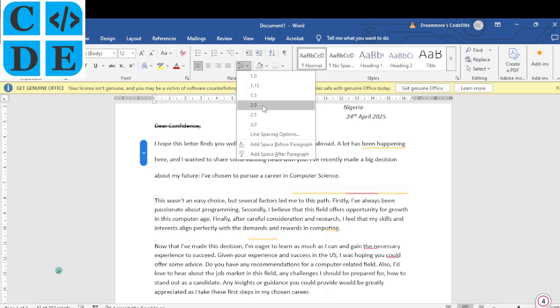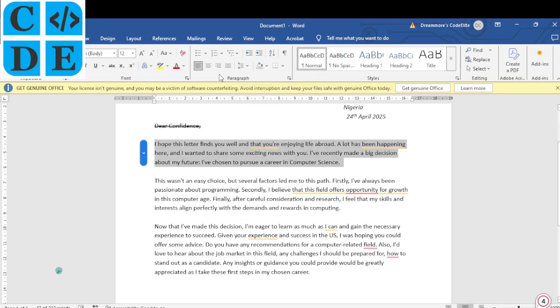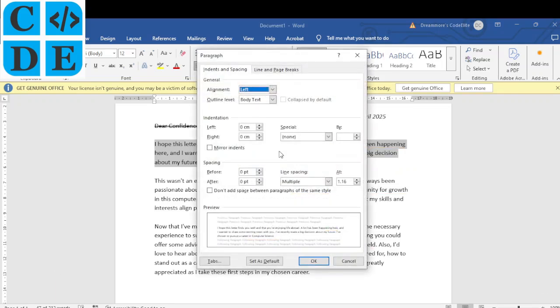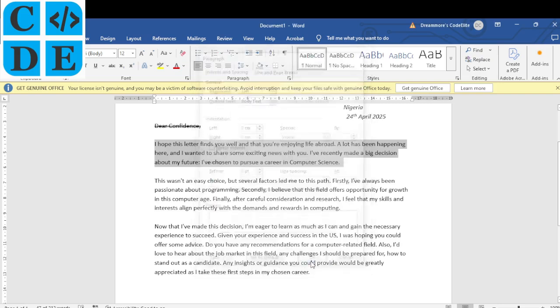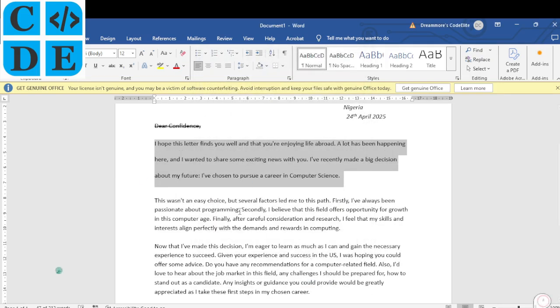Now, if you are not also sure, you can equally do this by clicking this very point, and then you will see line spacing. Okay, you can go for double. All right, once you click on it, that's what you have. So either way, it still works. All right, so after that, what else do we do?